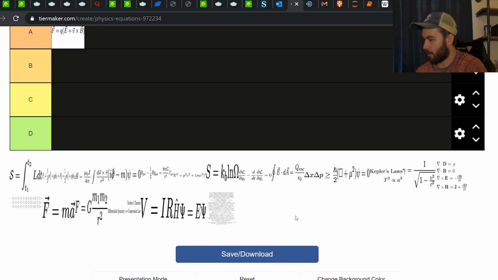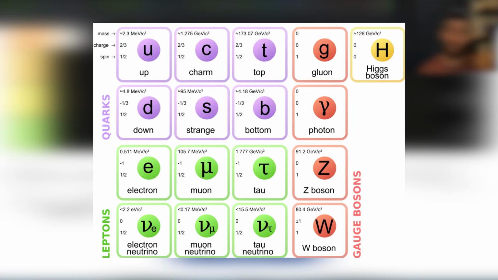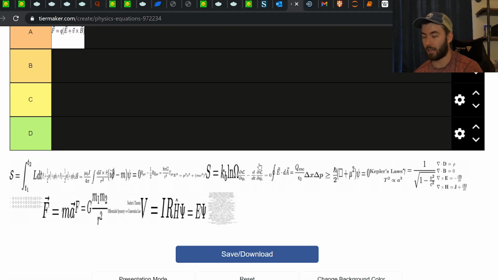Why not? The next one, I can't read this, but I think we all know, if you've looked ahead in particle physics, you probably know what this equation is. This is the Standard Model Lagrangian. It describes three out of four fundamental interactions of nature, the electromagnetic force, and then the strong and weak nuclear forces. Talks about why the Higgs be like it do, but it does not have gravity worked into it.